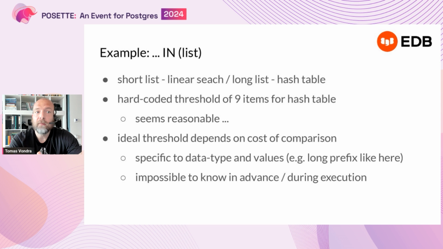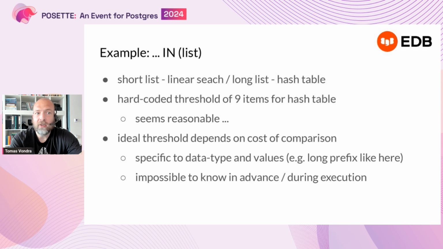However, this is not efficient if the list is very short, right? And by short, I mean fewer than 9 values, which is why I used 9 values in the first query, because that's the case when we actually start using a hash table. So by removing one value, I actually force the database to use a linear search, which is not very efficient in this case. And that's why it took so long.